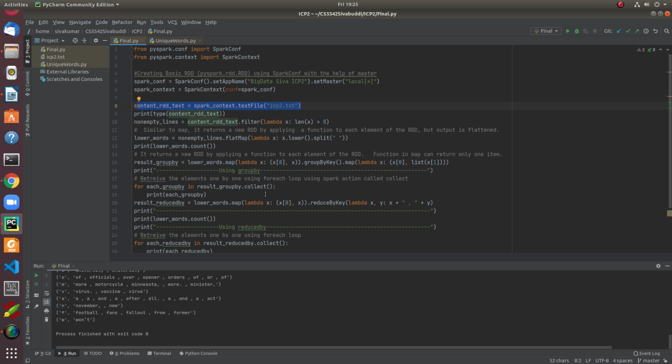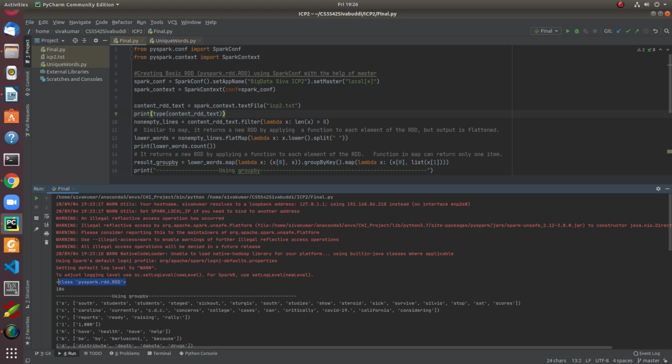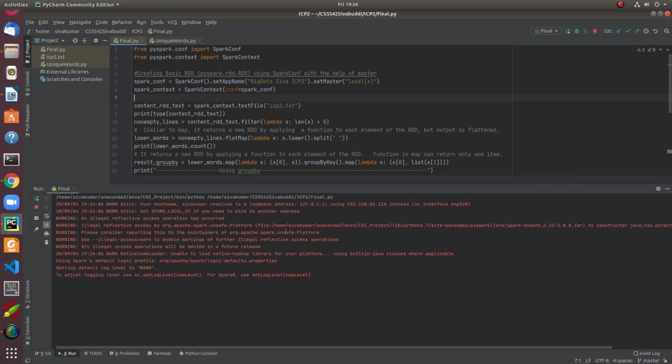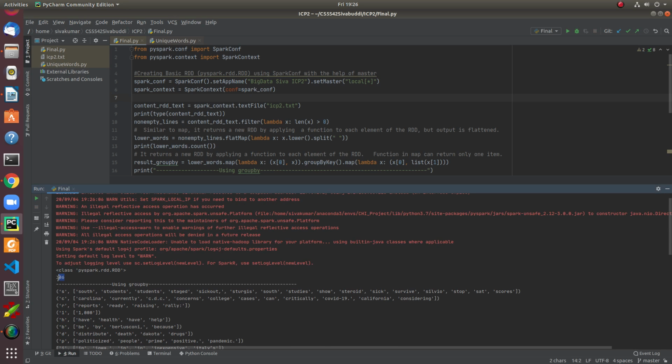After that, I'm going to print the type of the content it belongs to. The data belongs to the RDD type. For confirmation, I'm going to run it one more time and check it once. In total, I have 106 tokens in the data. Tokens, in terms of NLP, you can call words. There may be duplicate words, so this is the total number of words present in the given text file. After that, I'm going to filter.